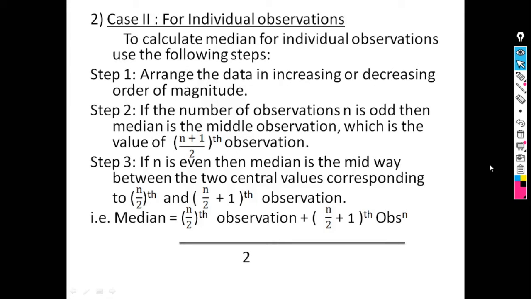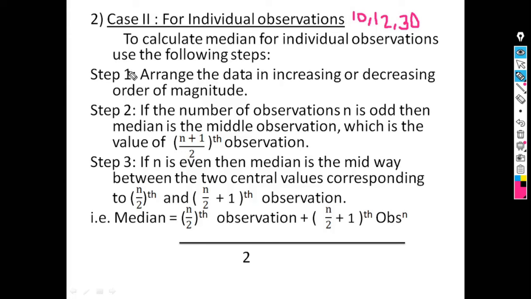Second case is median for individual observations. Individual observation means single observation, means this type of observation. Suppose the observations are 10, 12, 30, means this type of single observations. For this type of data, median can be calculated in two ways: first if n is even, and second if n is odd.